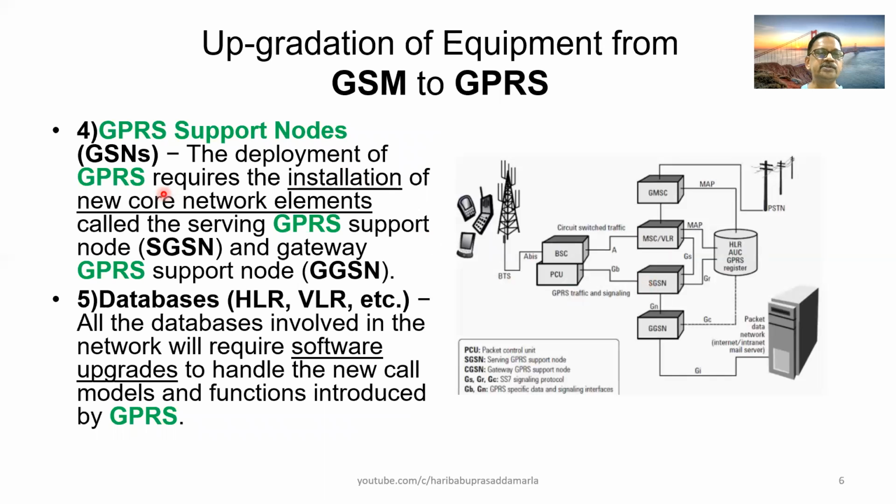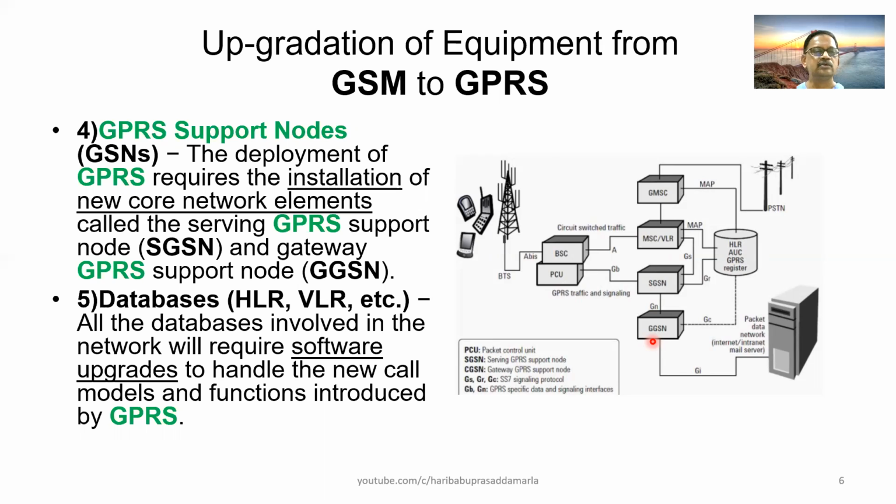The deployment of GPRS requires the installation of new core network elements called SGSN and GGSN. So for providing data communication, as we have already seen in the network drawing, these new network elements, SGSN and GGSN, are to be deployed in the network.